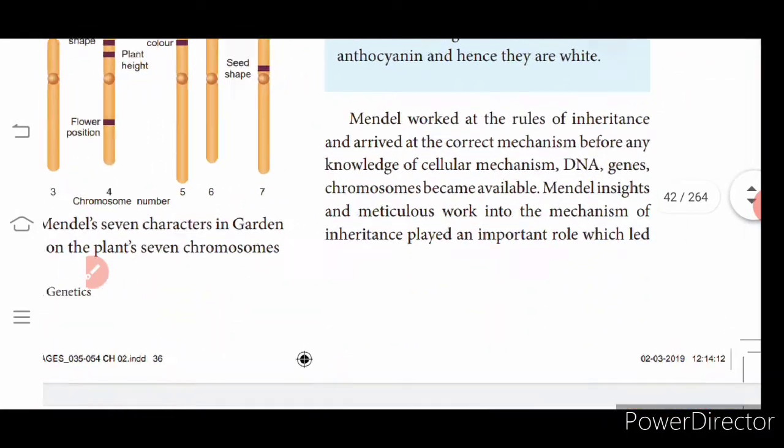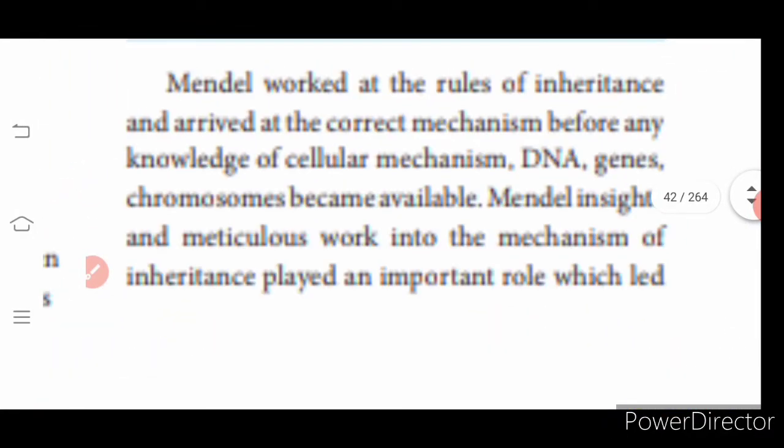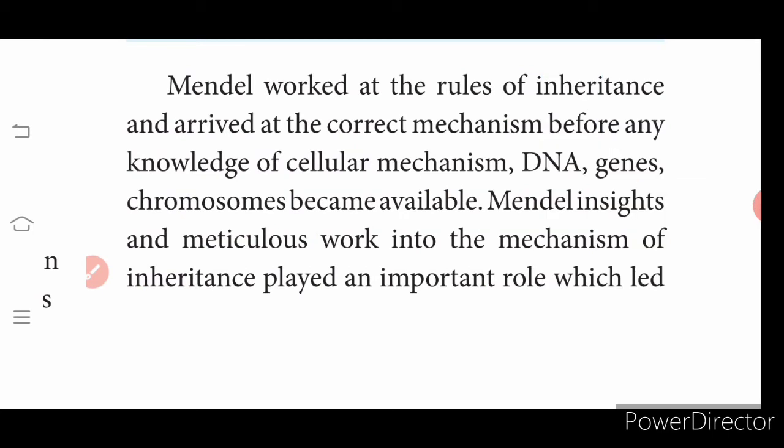Then coming to this, Mendel worked out the rules of inheritance and arrived at the correct mechanism before any knowledge of the cellular mechanism, DNA, genes, or chromosomes. Without any of these things, he made the experiment and derived the results.